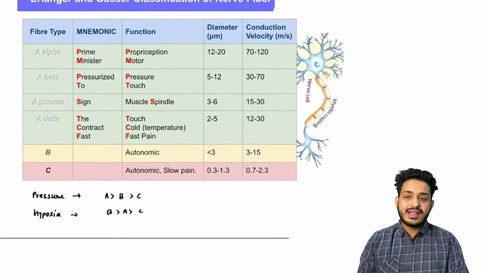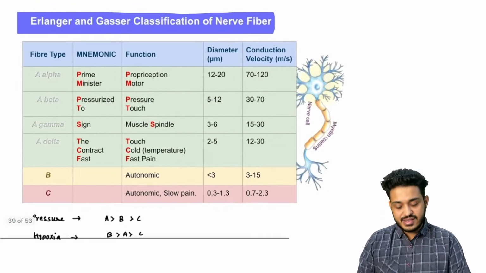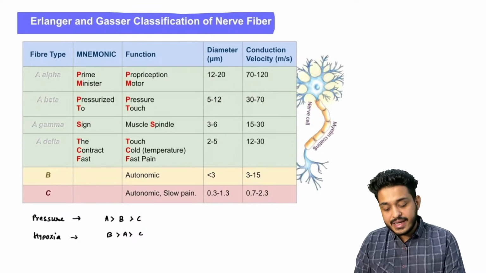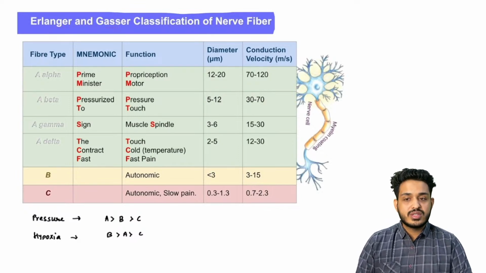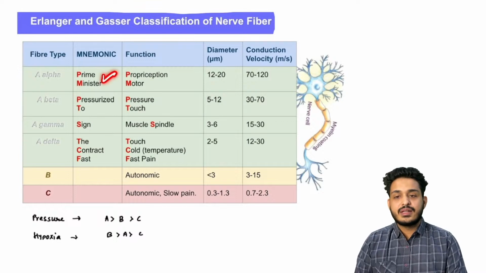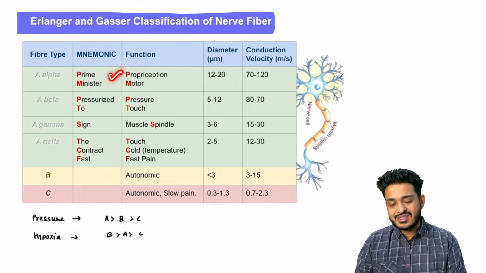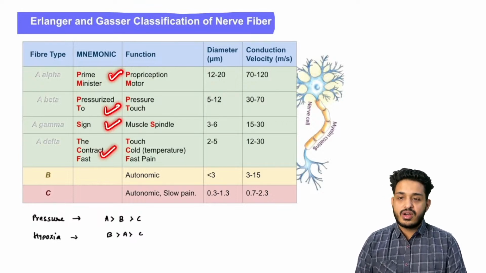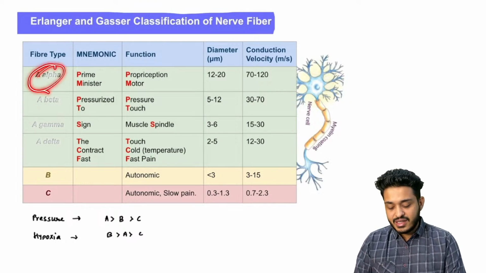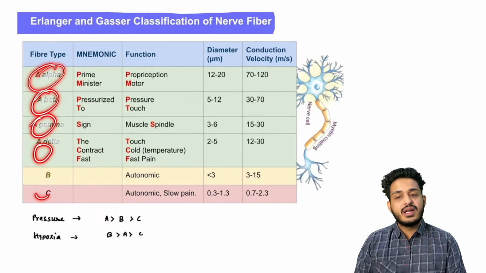This is your Erlanger and Gasser classification. This classification is known as the Erlanger and Gasser classification. And what is the thing you have to remember? This is the mnemonic you can remember: Prime Minister pressurized to sign the contract fast, right? We are having certain fibers: A alpha, A beta, gamma, delta, B, C.